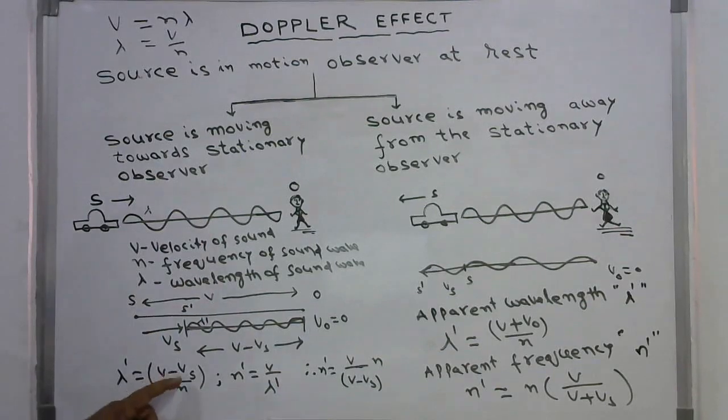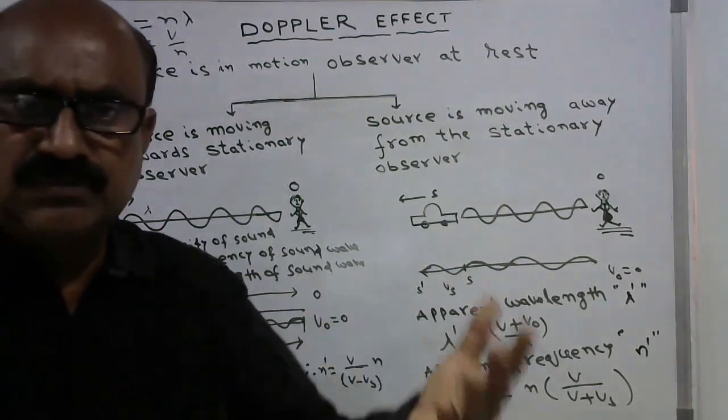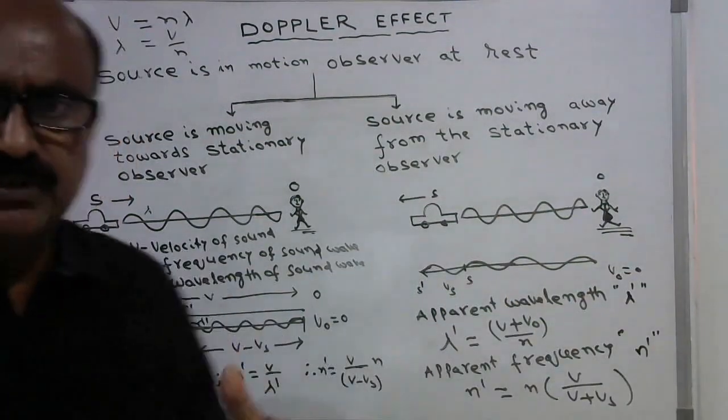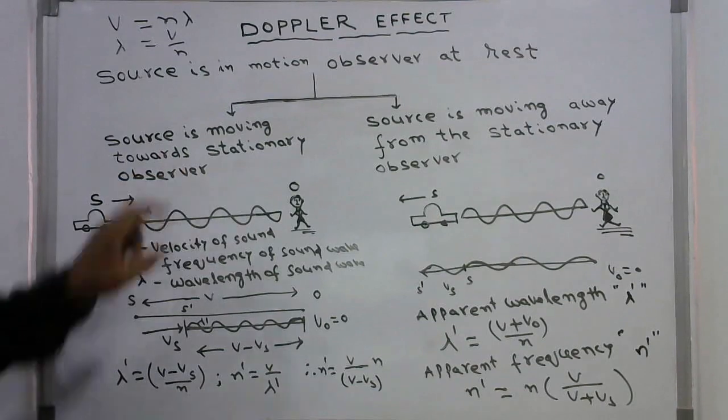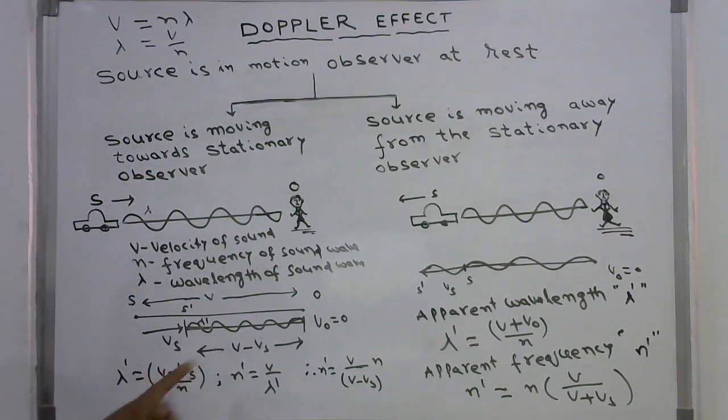So wavelength changes only when the source is moving either towards the observer or away from the observer. To what extent has the wavelength changed? Lambda dash. So this wavelength changed to this one, (V minus Vs) by n. If Vs is more, lambda dash will be less, so it is decreased.